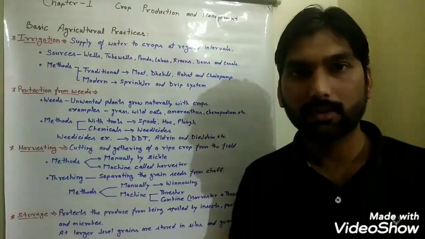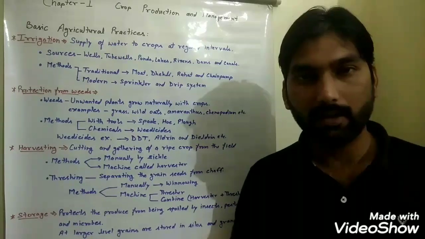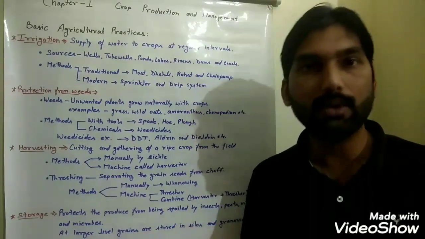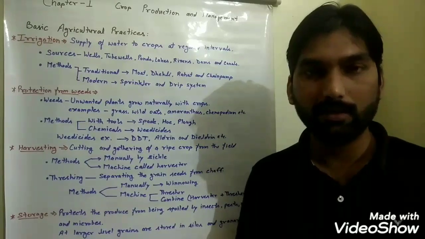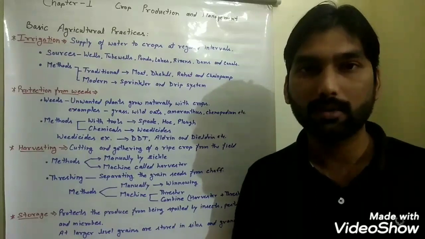Yes, of course, some unwanted plants will also grow there, and it is because from plowing the field till the irrigation, a number of days are involved.